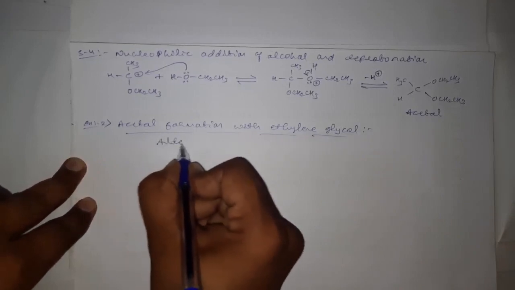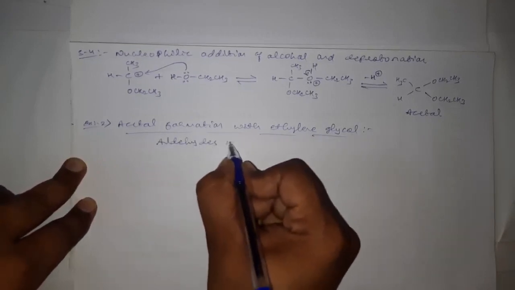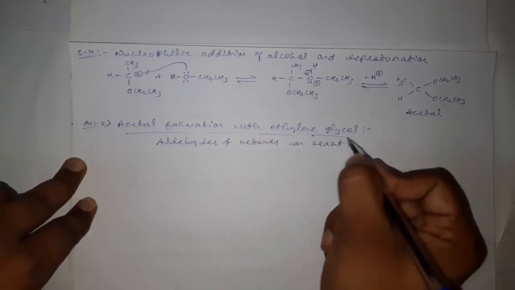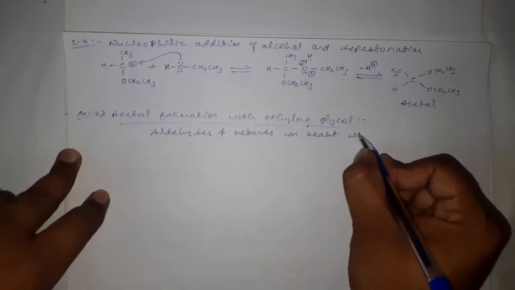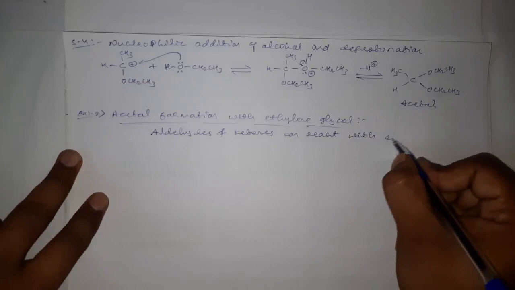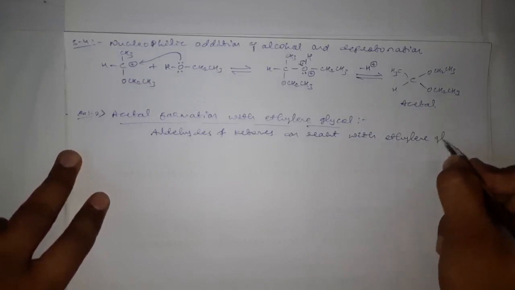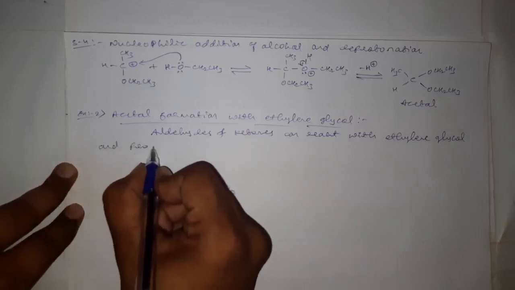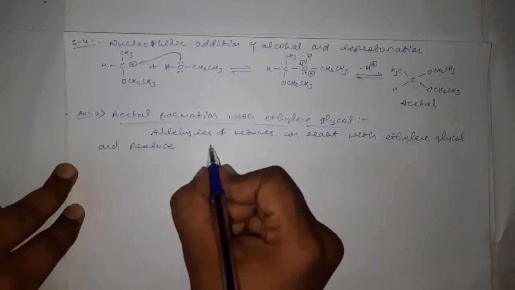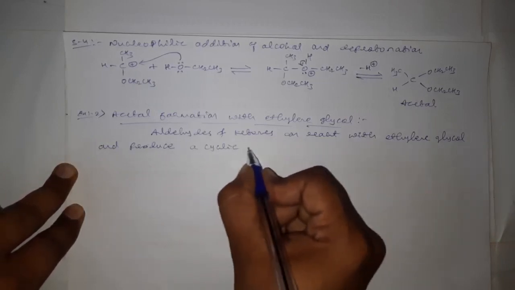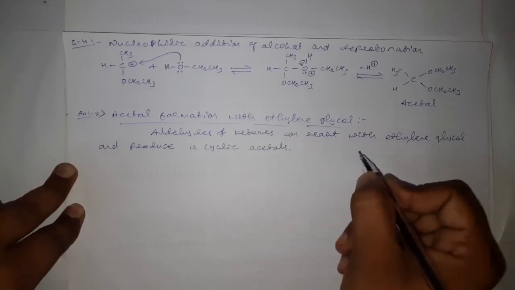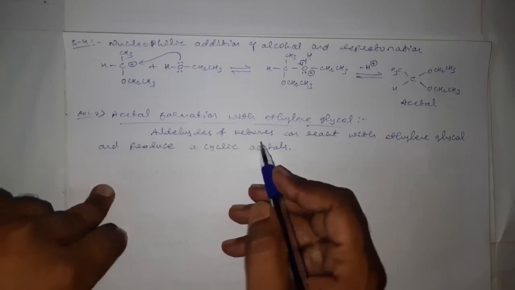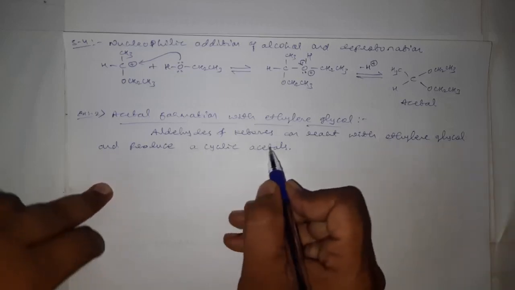See, aldehydes and ketones can easily react with ethylene glycol and produce cyclic acetals. Here, by the reaction of aldehydes and ketones with ethylene glycol, we will get cyclic acetals.